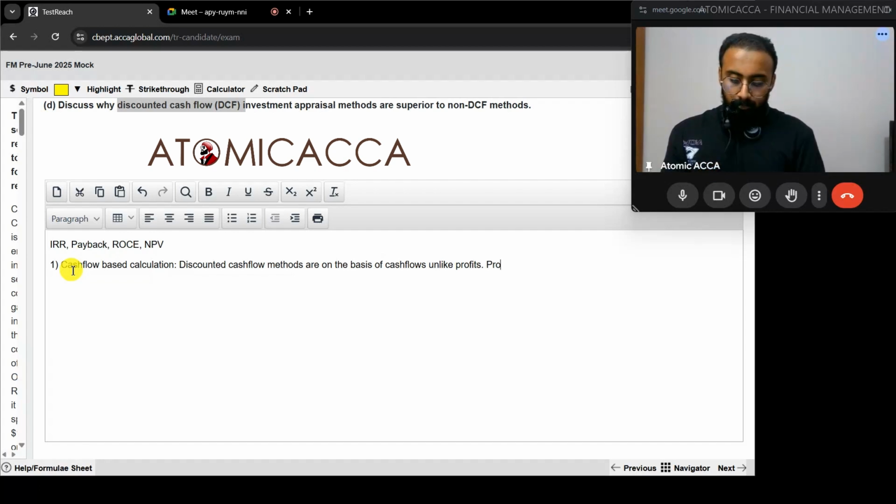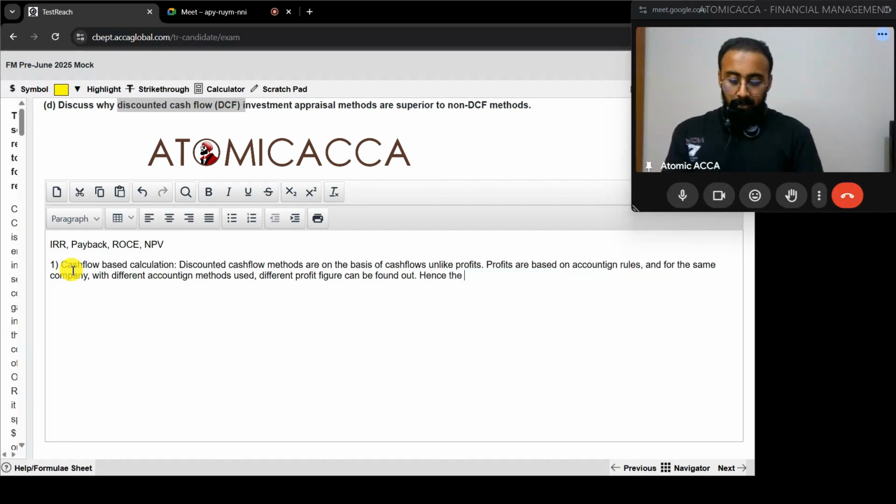Profits are based on accounting rules, and for the same company with different accounting methods used, different profit figures can be found out. Hence the appraisal solution varies.